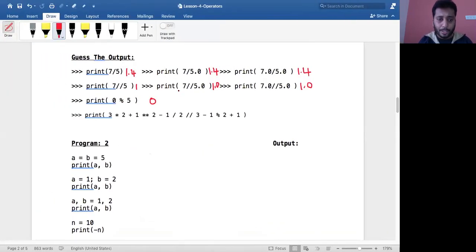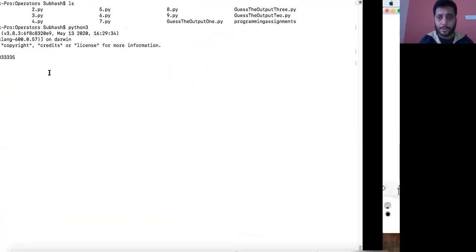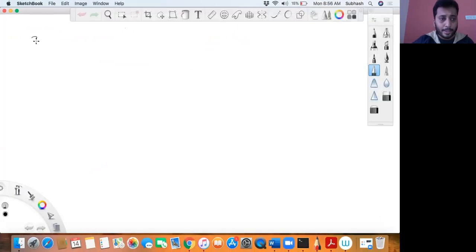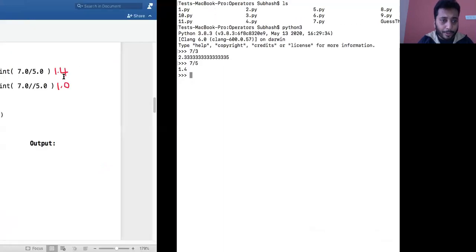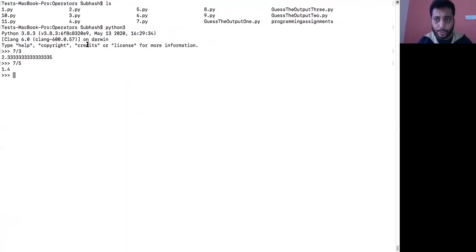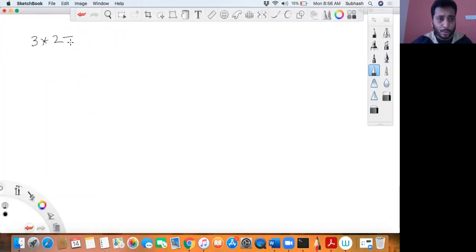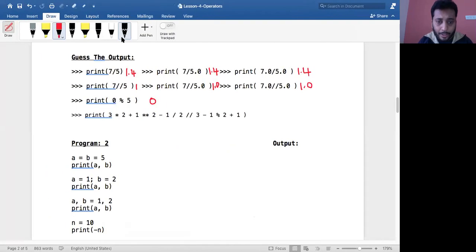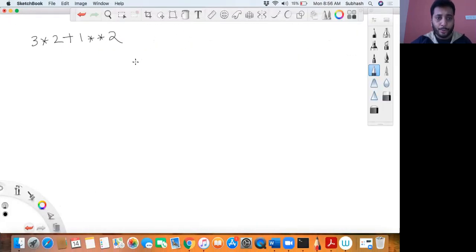Okay, so let me just copy paste that over here. What is that? It is 3 into 2. Let me solve this. It is 3 multiplied by 2. Then what do you have? You have plus 1 star star 2, plus 1 star star 2. Then what do you have? Minus 1 divided by 2. You have minus 1 divided by 2.